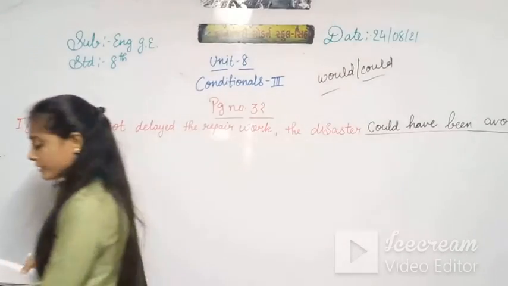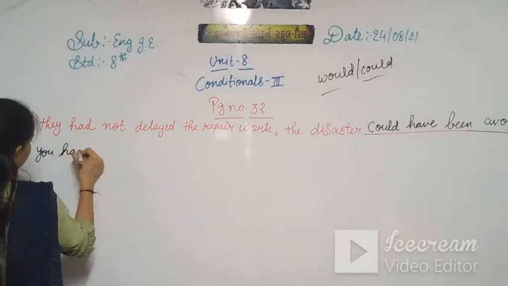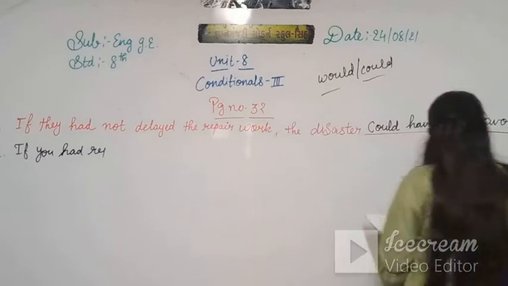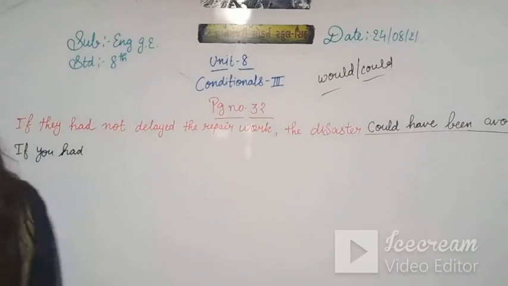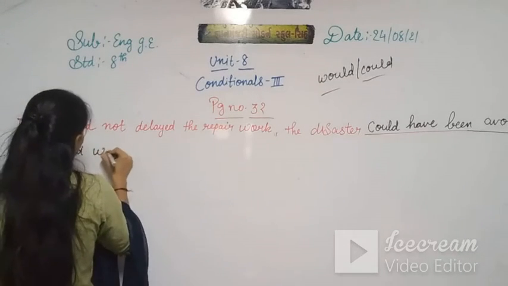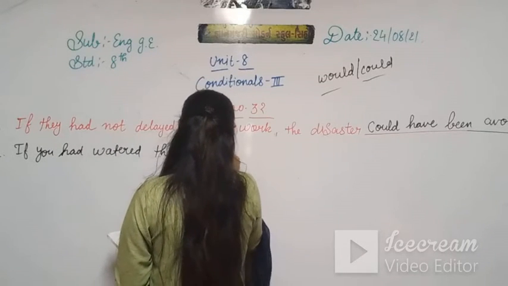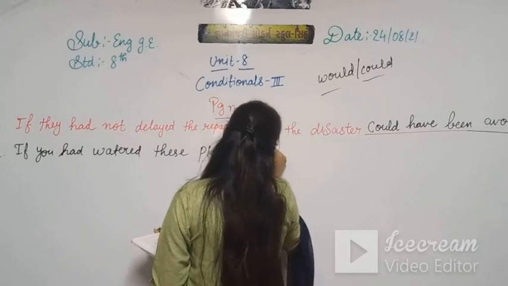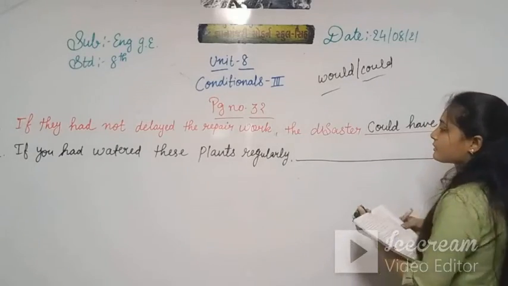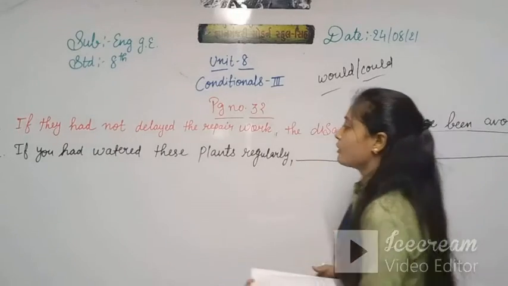If you had watered these plants regularly, then here the main part of the sentence comes after the condition if, and here we put a comma.